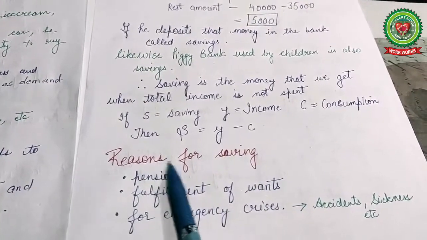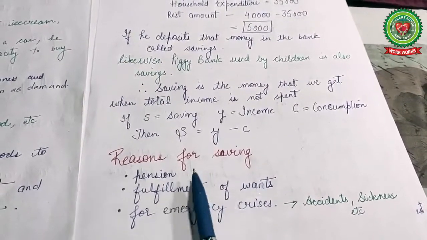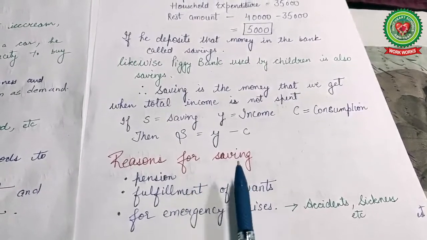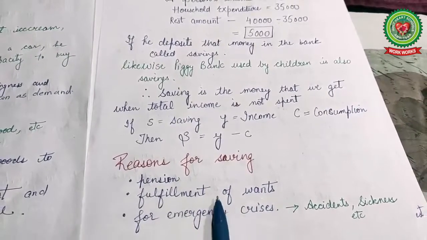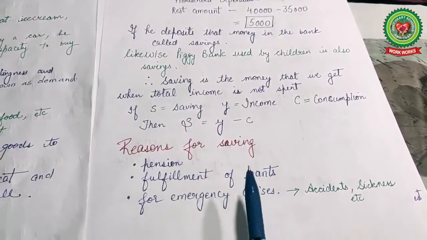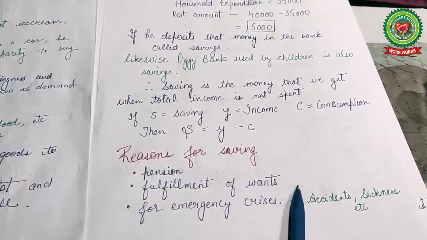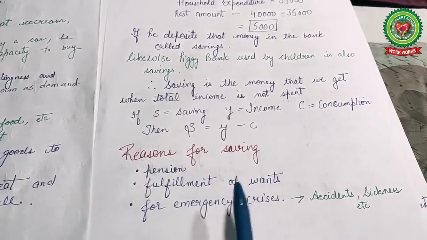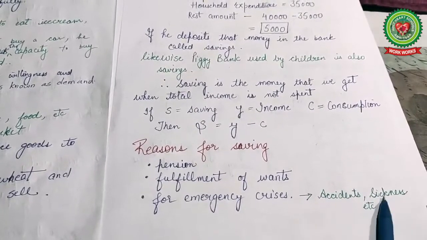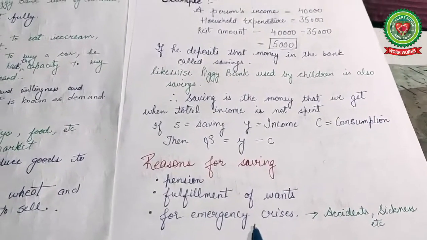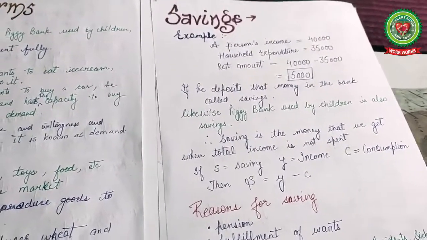Next, there are reasons for saving, why people save. First one is pension, so that in old age they do not have to worry about that time. Next, there is fulfillment of wants, whatever needs they have. When their wants are fulfilled, for this purpose they save. Next is for emergency crisis like accidents, sickness. For these purposes people save. So these are the reasons that people save.